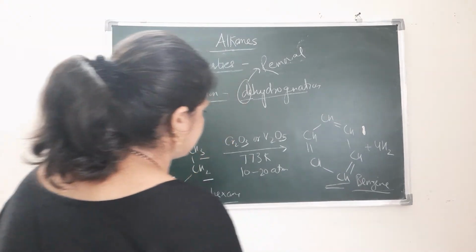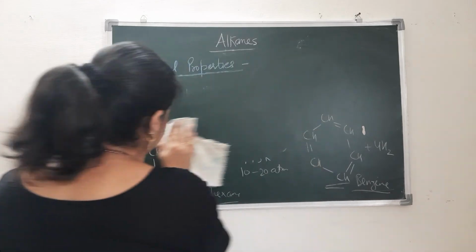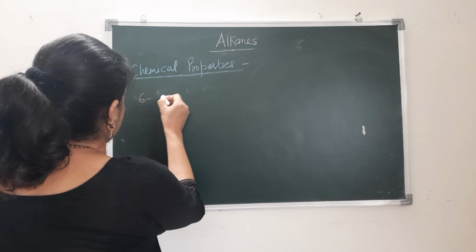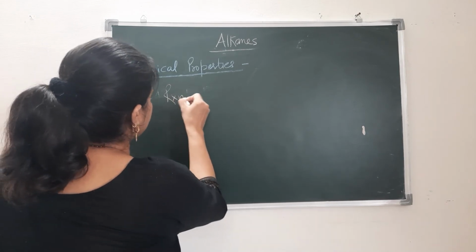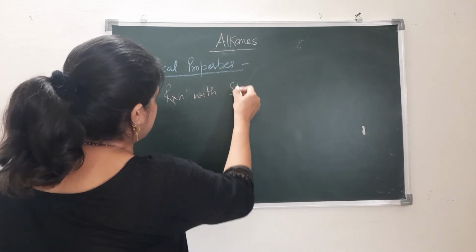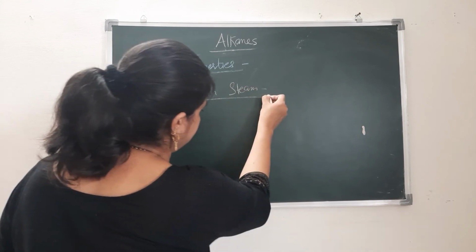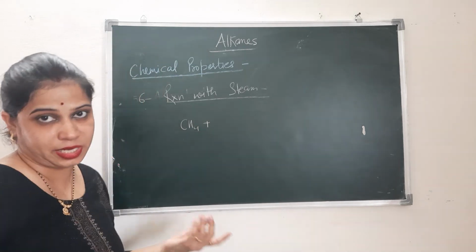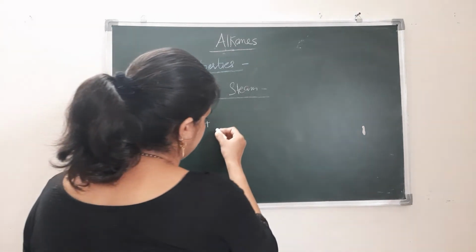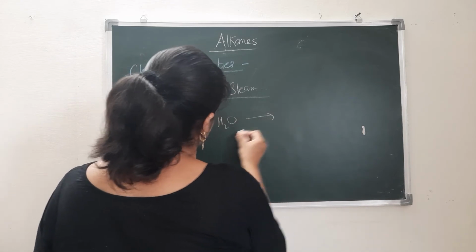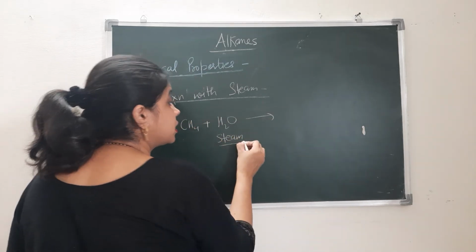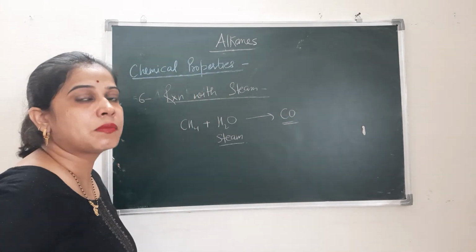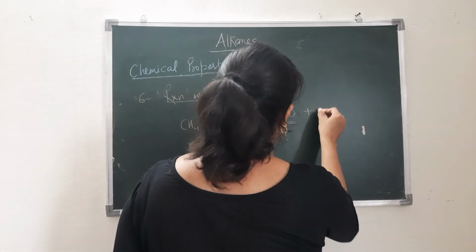The next reaction is reaction with steam. See, this is the sixth reaction. If you are taking an alkane, I am taking methane here again, and if I do the reaction with water in the form of steam, then there will be formation of CO, carbon monoxide, plus H2.